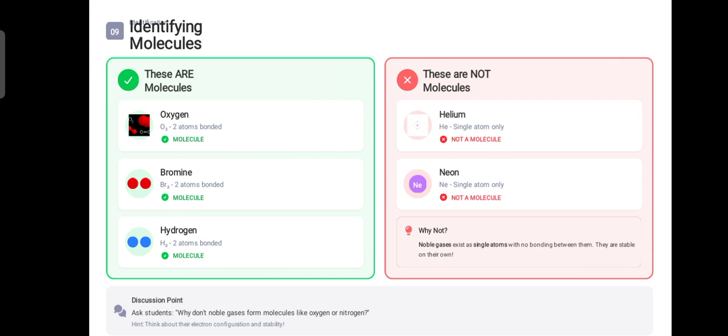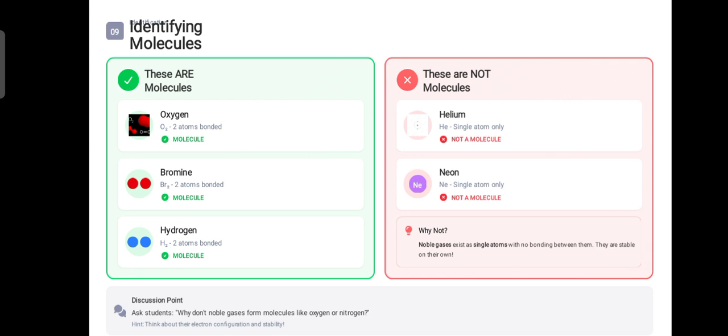Moving next, identifying molecules. So to be a molecule, you must have a bond between atoms. There must be two or more atoms, and these two or more atoms have a bond between them. That is why that structure can be categorized as a molecule.